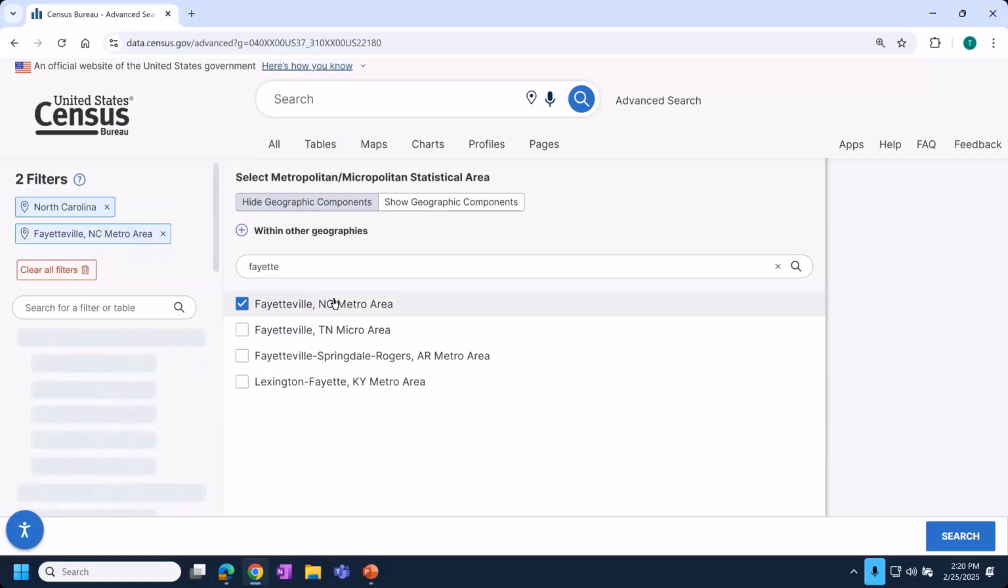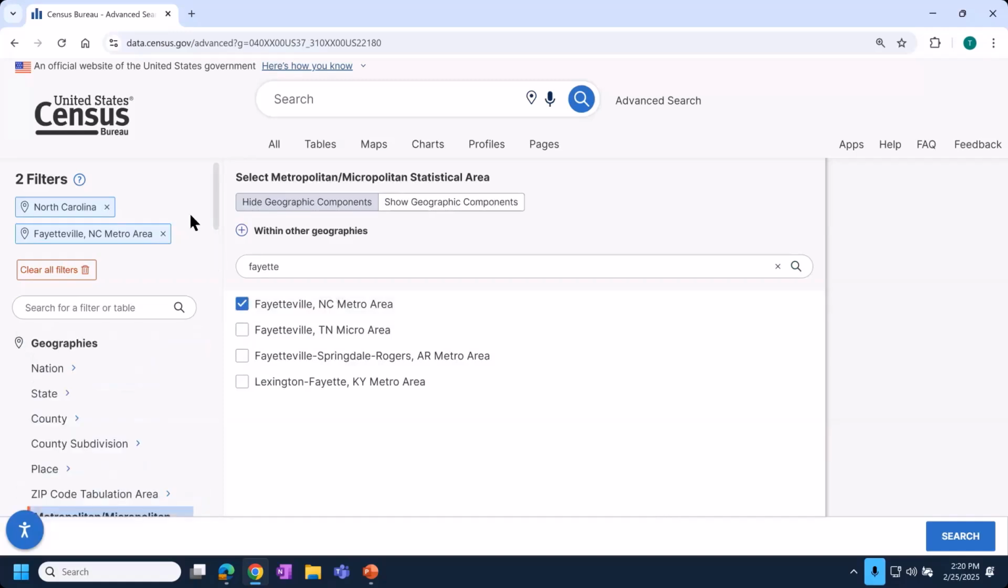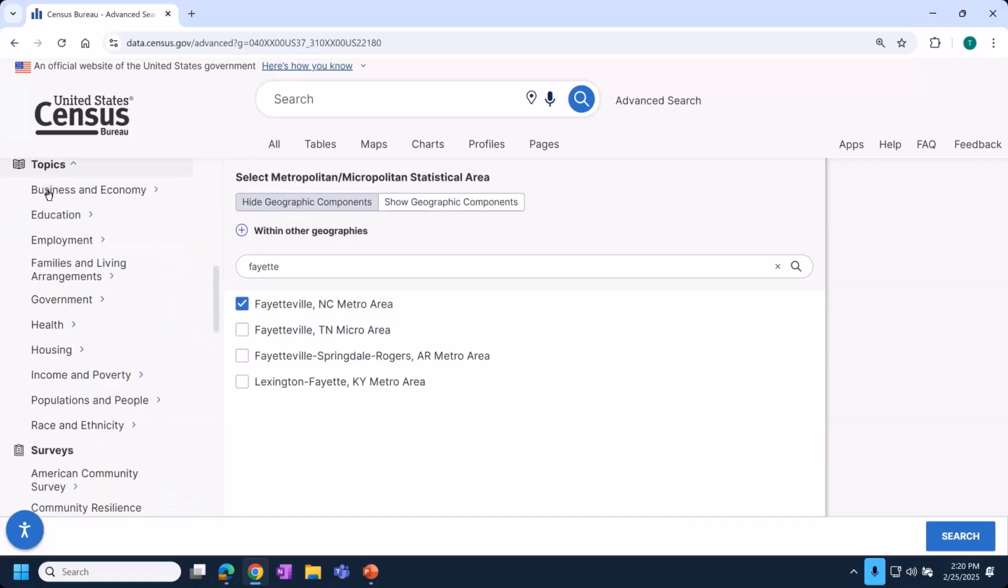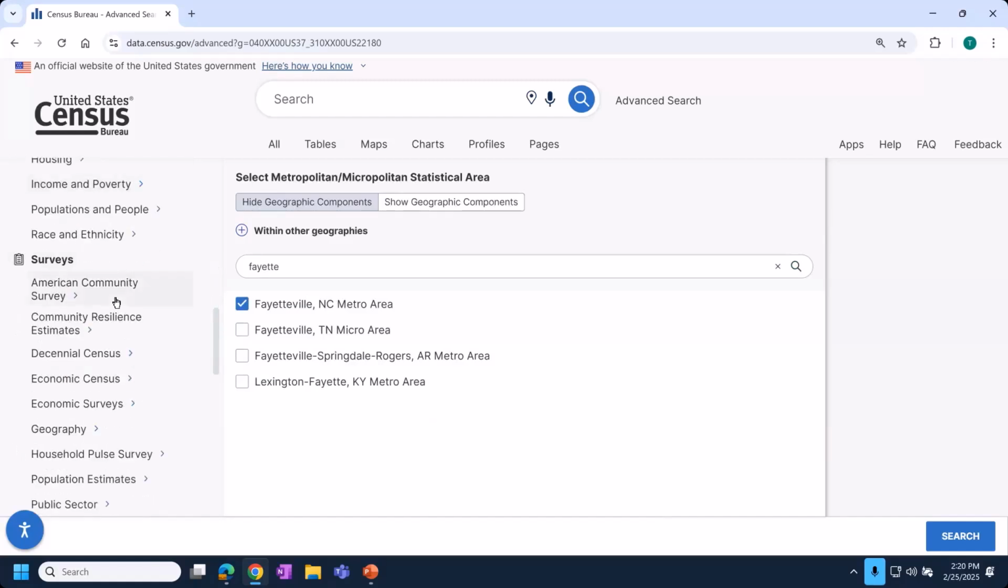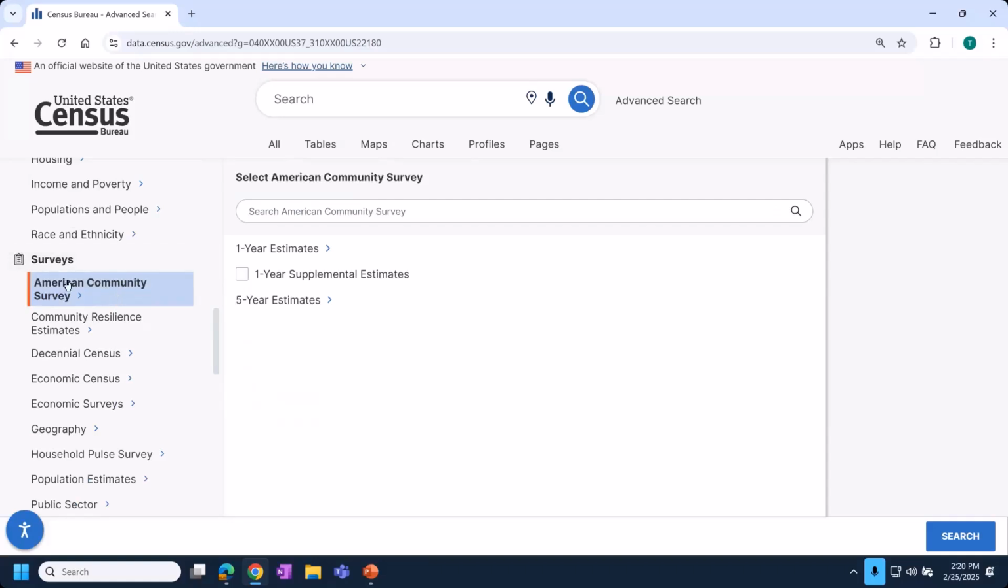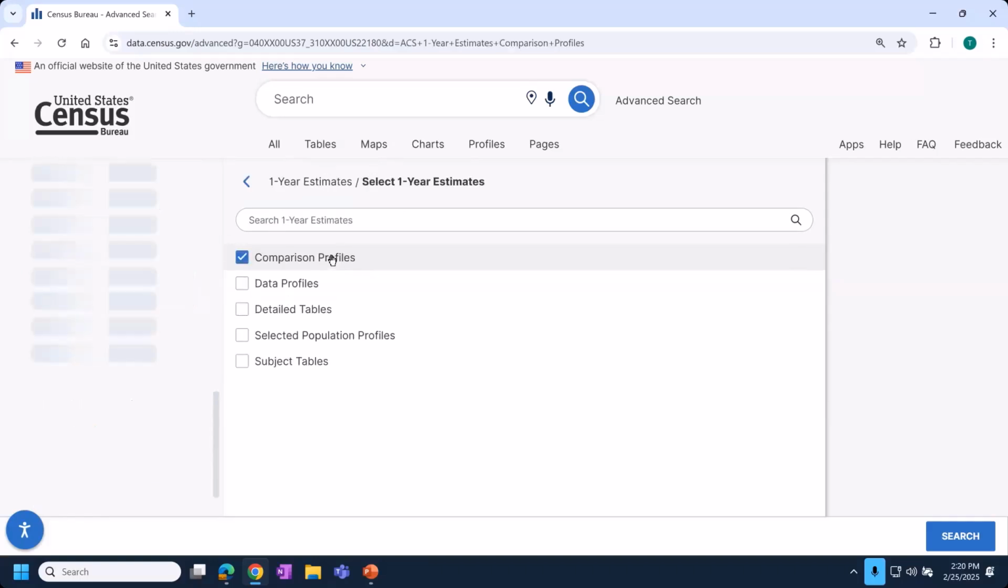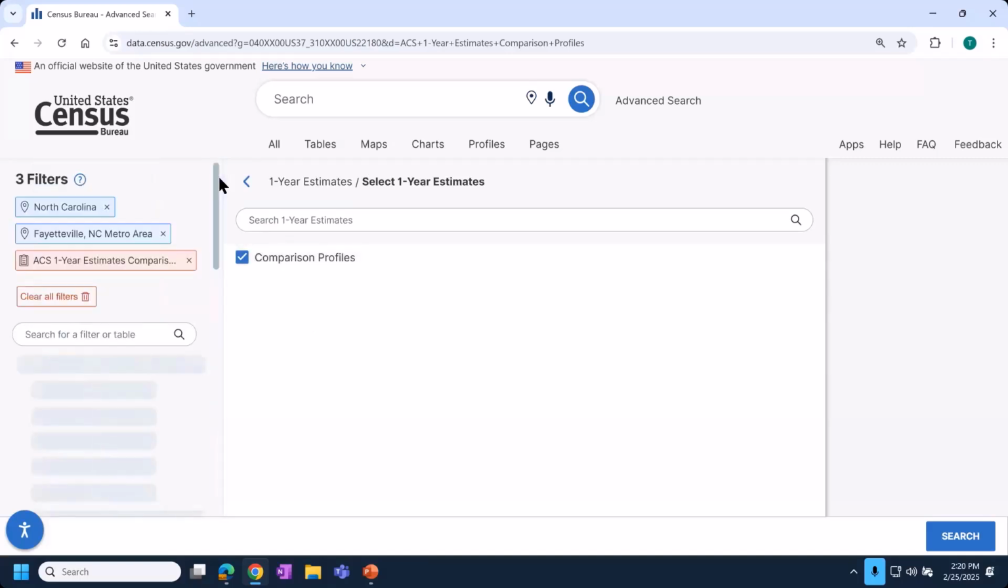And then again, you can find the table that you're interested in any way you choose. The first example, we searched by topic. For this example, I'm going to specify the ACS comparison profile product. So on the left, under the surveys heading, choose American Community Survey, 1-year estimates, and comparison profiles. I always like to confirm my selections in the upper left, 2 geographies and the product. I'll go ahead and click search.